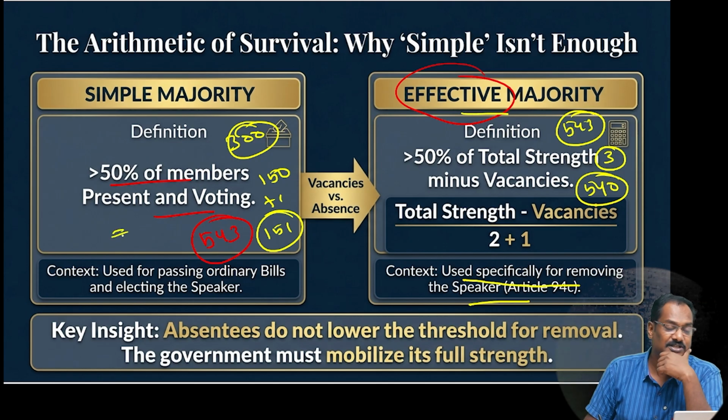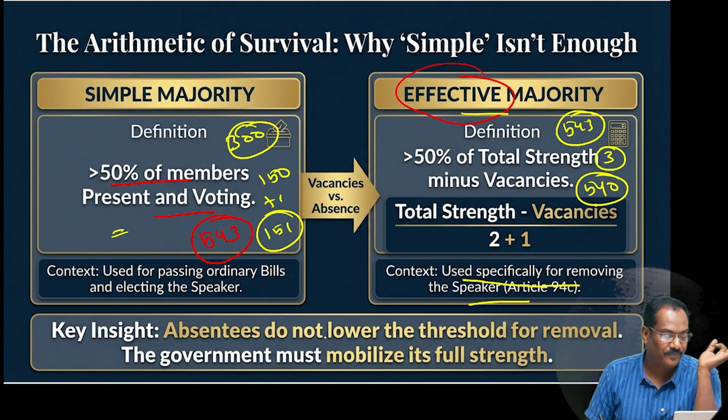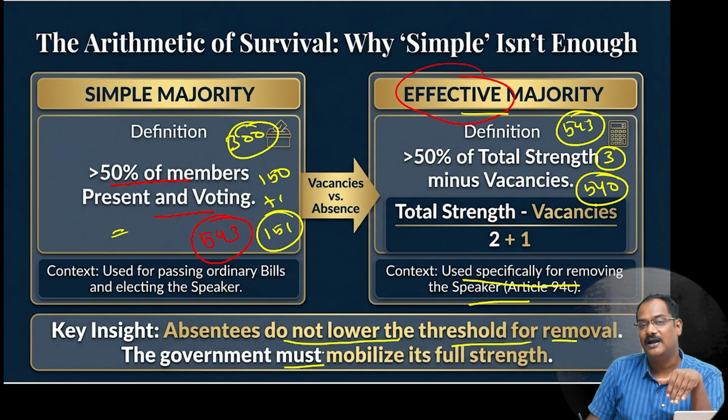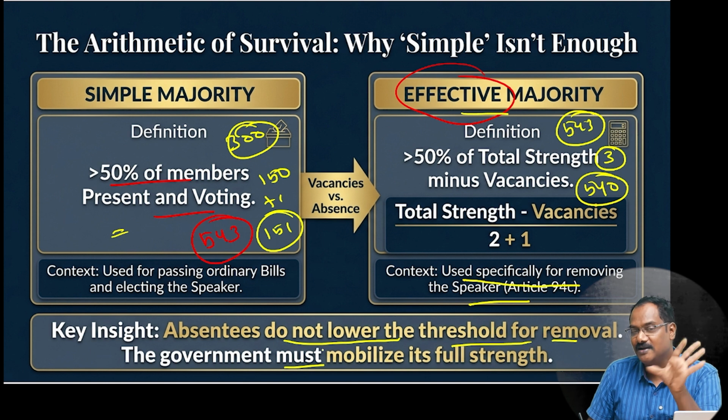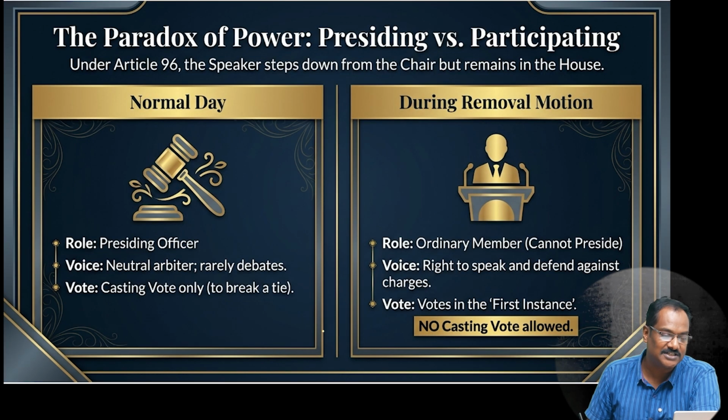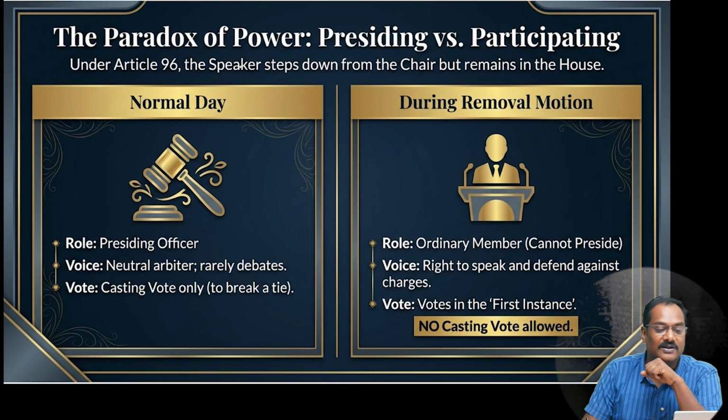Simple majority is used for passing an ordinary bill. The absentees do not lower the threshold of removal. That means today they have not come, and because of that, will that vote be removed from the counting? No. As long as you are an MP, your vote will also be counted there, either supporting or not supporting. Understand, right? So what happens on that particular day?